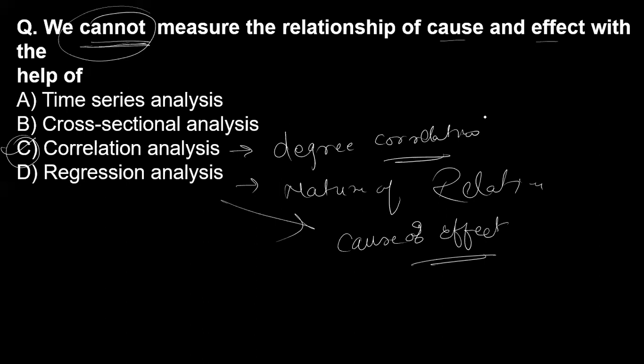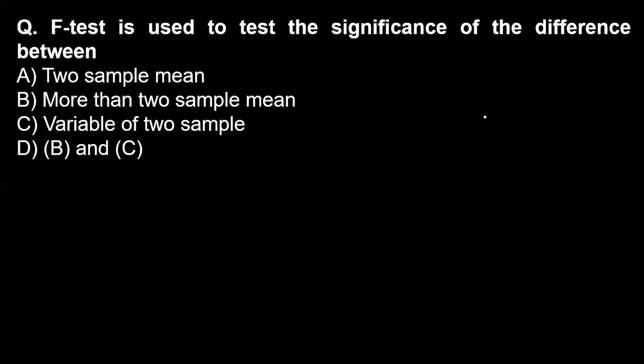Now, the F test is used to test the significance of the difference between what? Let me tell you briefly what the F test is. It is a comparison of the mean.